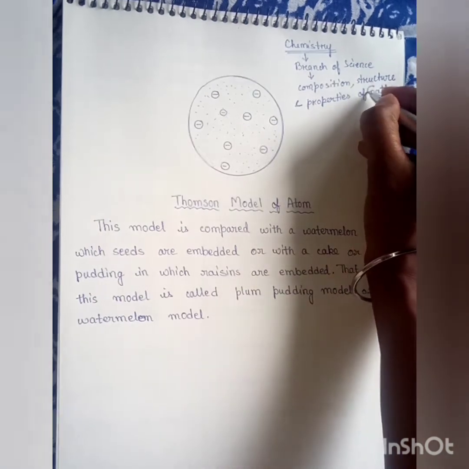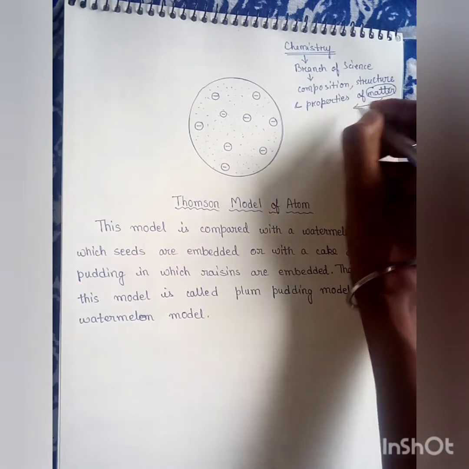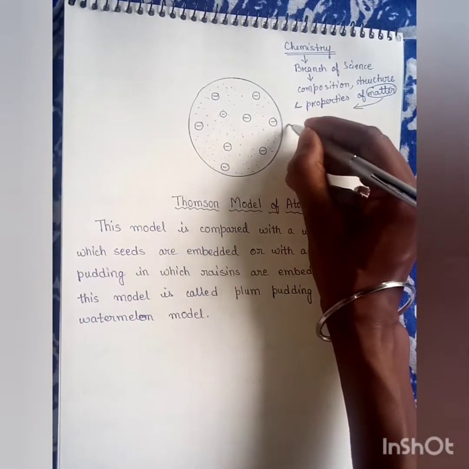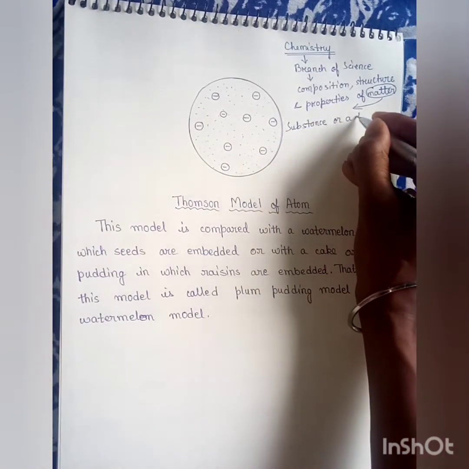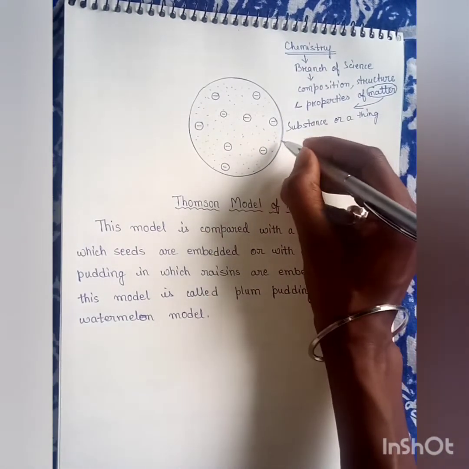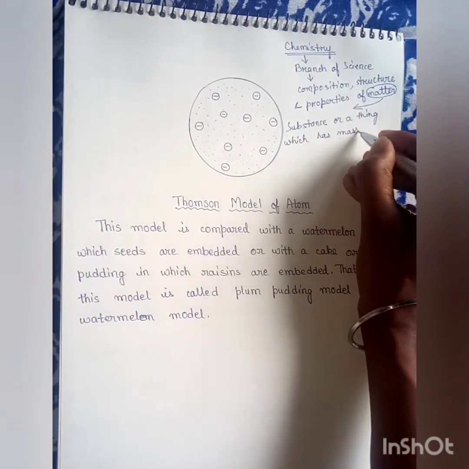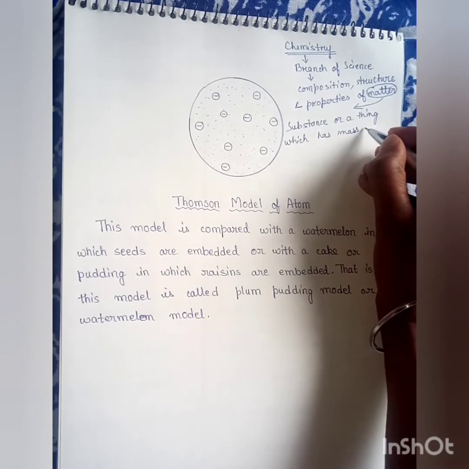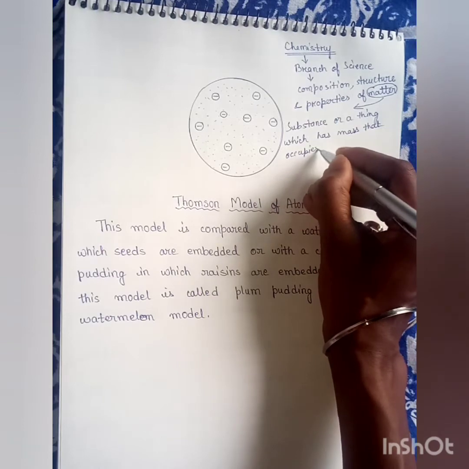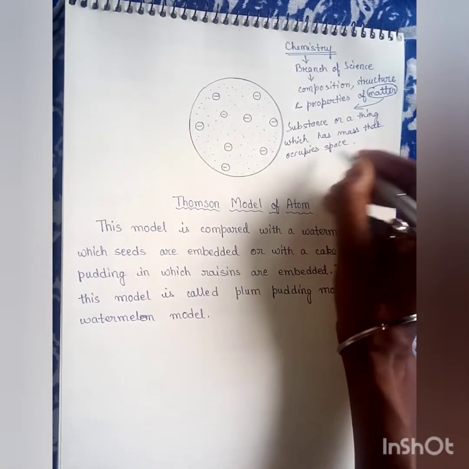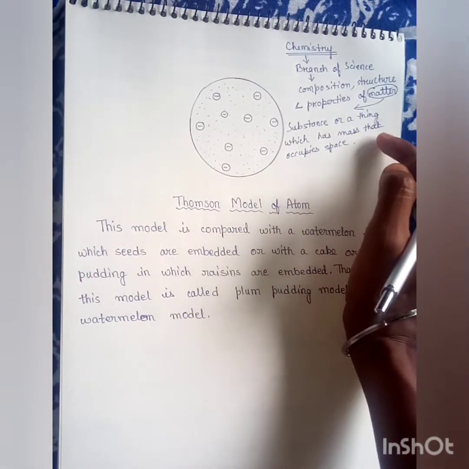Now again comes the term matter. So what do you mean by matter? Matter is a substance or a thing which has mass and occupies space.